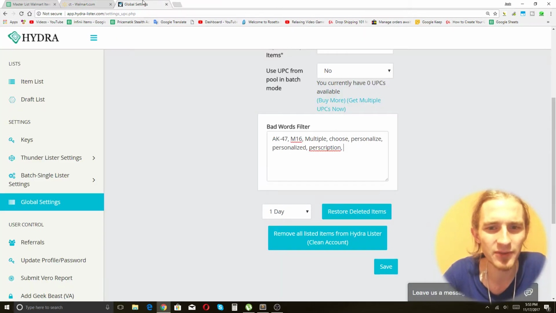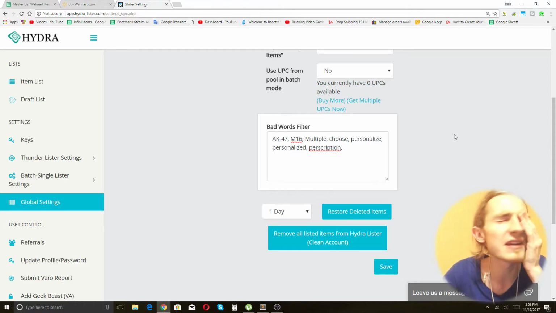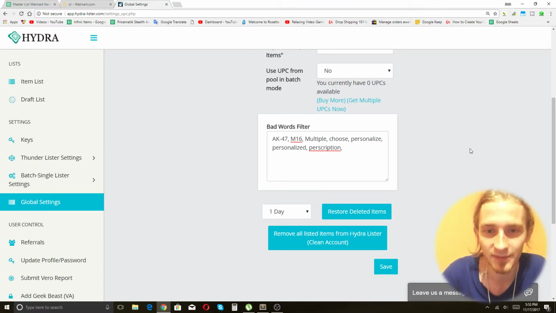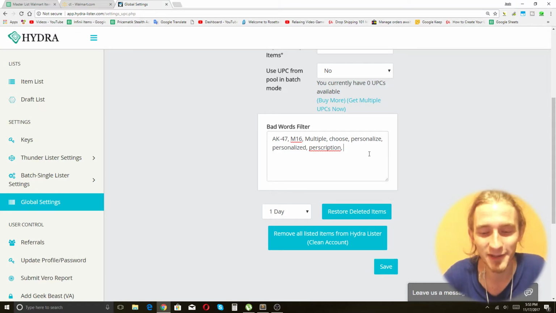Back when I was raw posting things, I got like 5 to 10 Veros a day for a month or two after I would bulk post. And we're going to get some Vero things here that we have to deal with, but nowhere near that many, just because of the nature of the items that we're posting. We're not posting the same style of items. We're posting a specific kind of category that's much more likely to produce sales, because we're actually eliminating all of the fluff items.